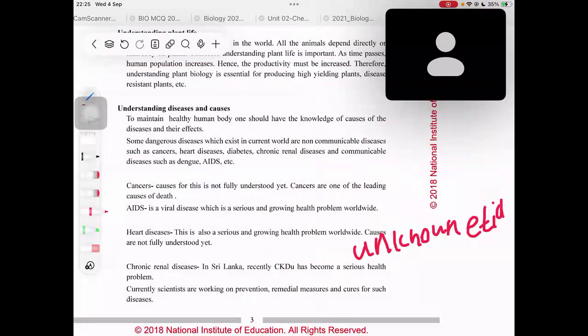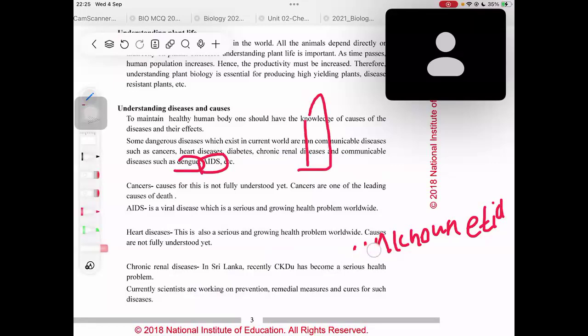Right. So what are the communicable diseases? Diseases such as dengue. Dengue could be transferred, right? And diseases like AIDS. AIDS could be transferred by the transfusion of blood, right? And by using needles. It could be transferred.